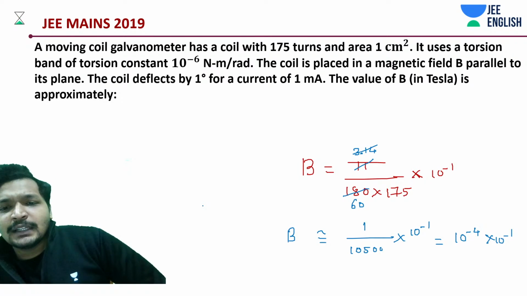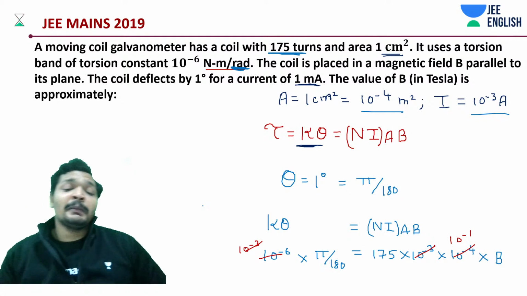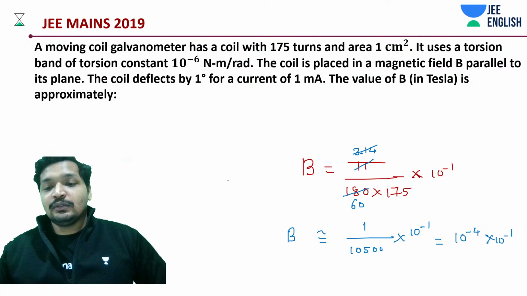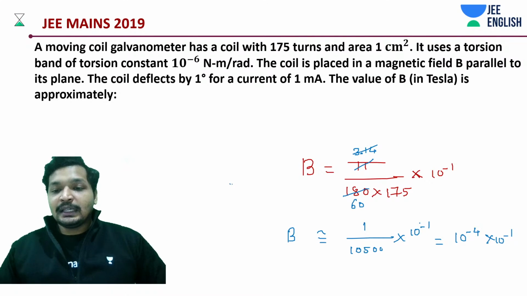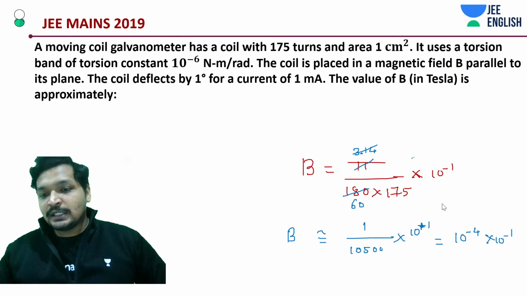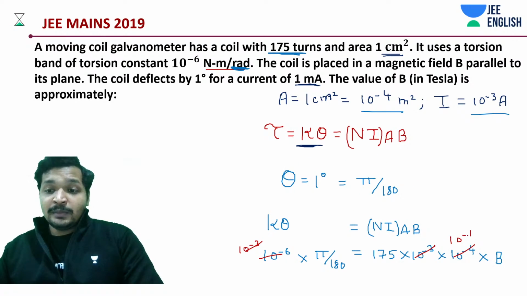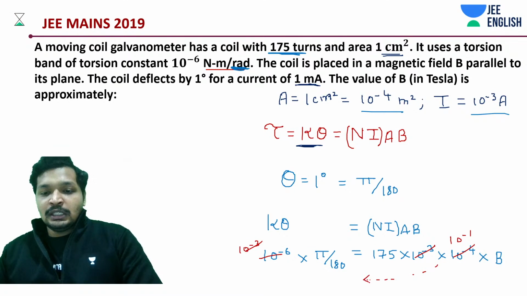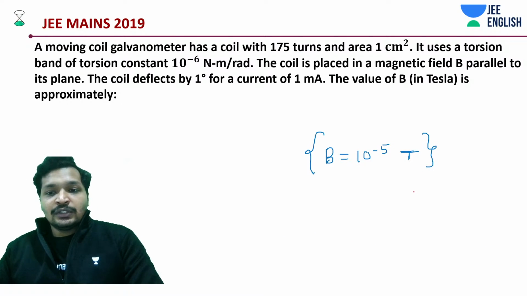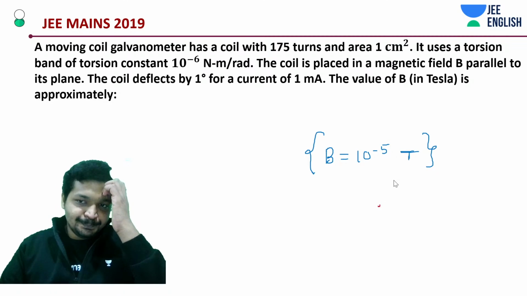10,000, yeah. And we already have a 10 to the power minus 1 on the denominator side. Okay, so this should be 10 to the power plus 1. My mistake. Where have I made the mistake? Let me explain. Be very careful around this kind of problem. This was 10 to the power minus 1 over here. Once carried to the denominator, it becomes 10 to the power plus 1. Just correct this point, and you'll be getting this as 10 to the power minus 3.